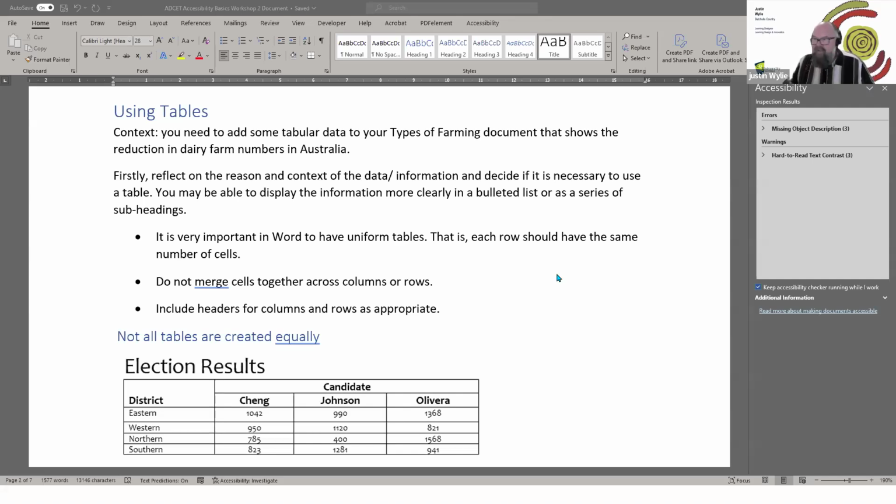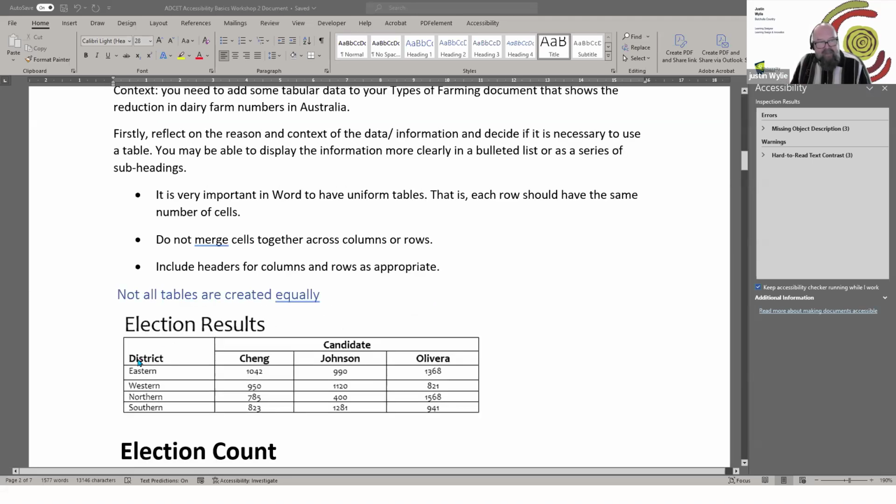Assistive tech, and I'm sure if there's any assistive tech users here today, can tell you that the way the data is read in a table, if it's not set up correctly, means that it's very hard to make a mental picture of and to understand and work with. So having the same number of cells in each row, not merging cells. We can see down here an example of district here where there's merged cells, things like that.